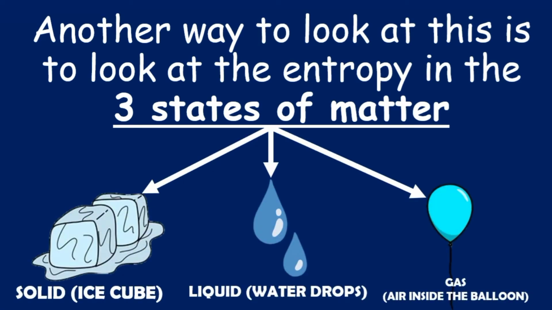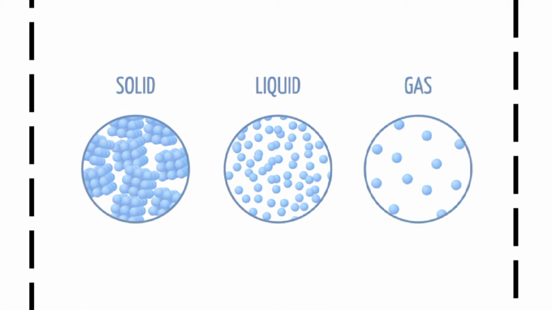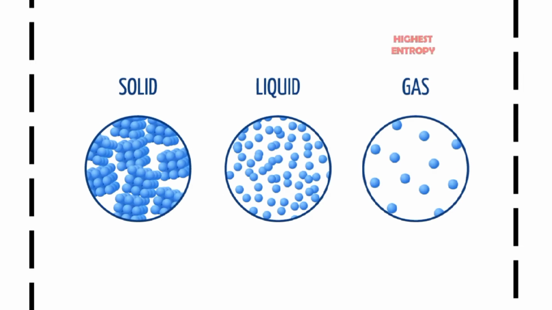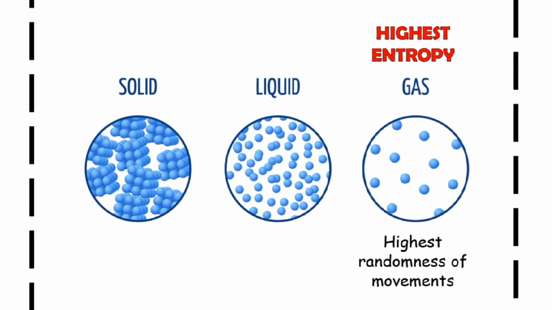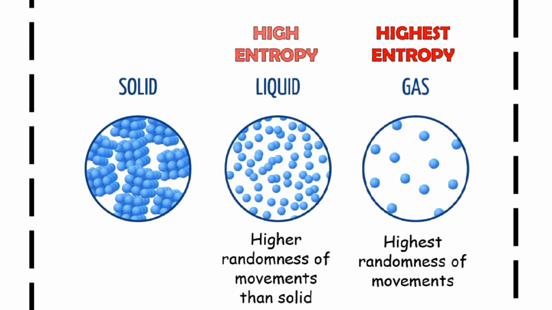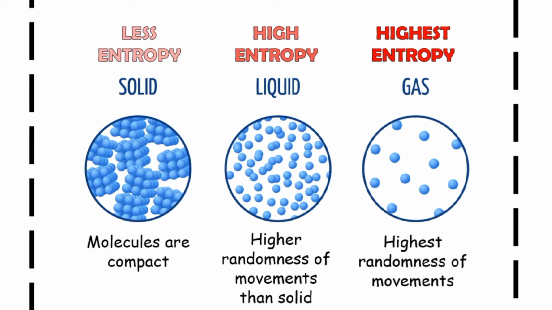Another way to look at this is to look at the entropy in the three states of matter, which are solid, liquid, and gas. When the three states are compared, gases have the highest entropy because the molecules are far from each other. Therefore, the molecules have the highest randomness of movement because they are spontaneously moving in random directions. The liquid has higher entropy compared to the solid, and the solid has the lowest entropy because its molecules are compact.